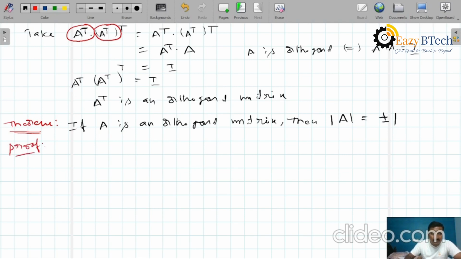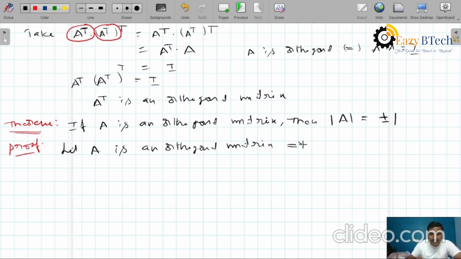See, first we have to take: let A be an orthogonal matrix.